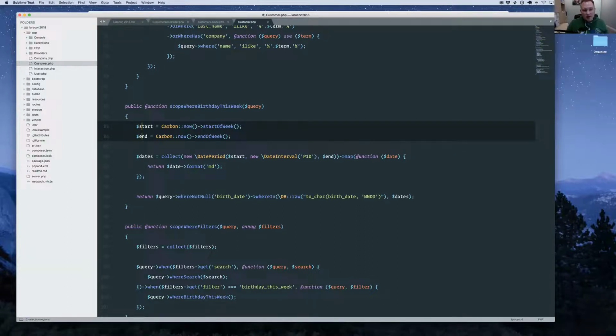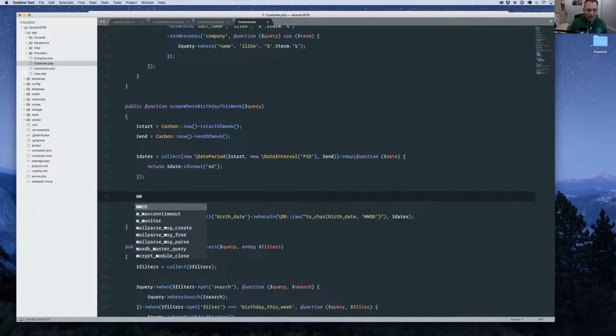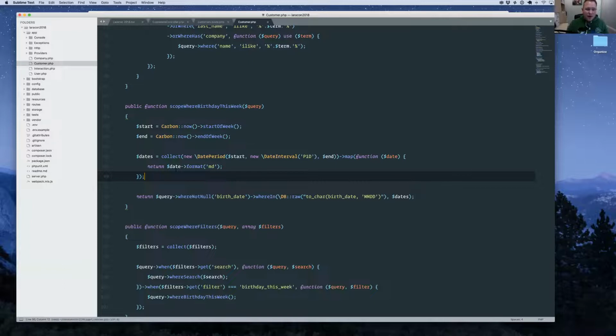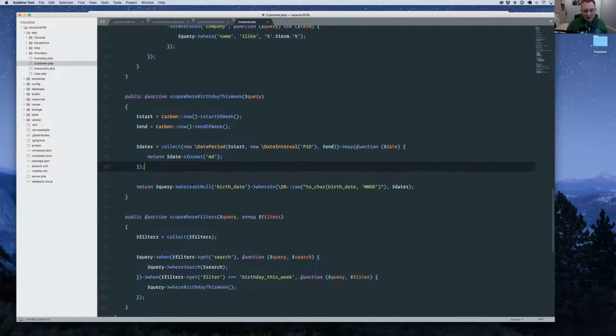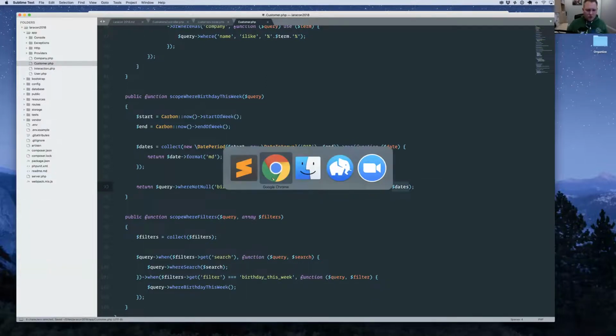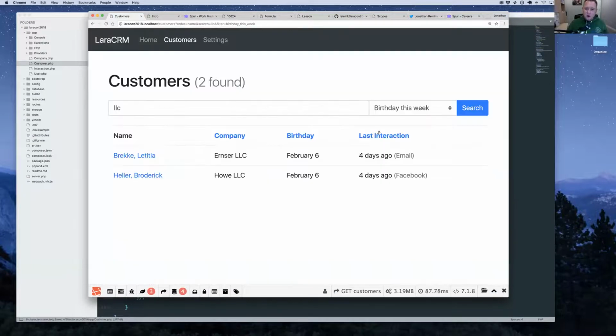Then I'm going to use PHP's interval functionality to build up an array of dates that follow the same format that we were looking at before, that month, day format. So when this is done, I'll end up with an array of dates for the current week that we can then pass to the database. So we're going to say where in, and in the database convert the birth date to that format as well, and then do a where in on those dates that we've just prepared. So if we go here and actually run this, lo and behold, it runs.